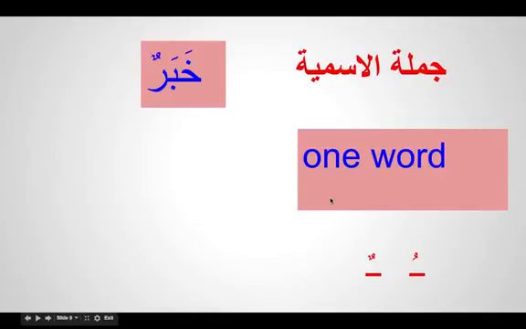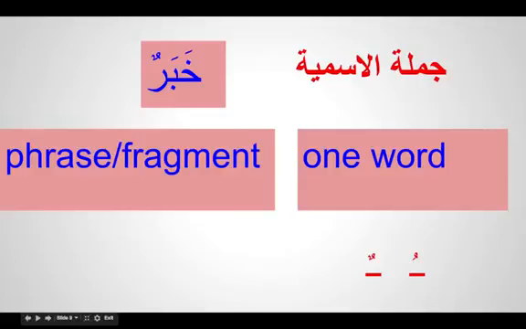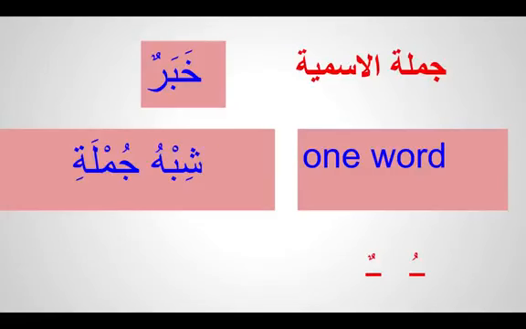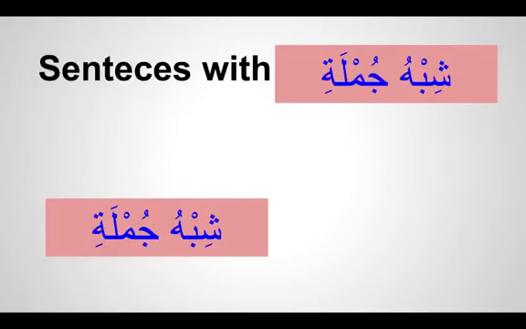This is a house, which ends with Damma. Hada Rajulun. Zalika Jamalun, that is a camel. So everything with one word, what we've learned so far, is a Damma. Inshallah, today what we're learning is about a phrase or a fragment, which is called a Shibhu Jumla. There are different types of Shibhu Jumlas, and what we're learning today is the first type.